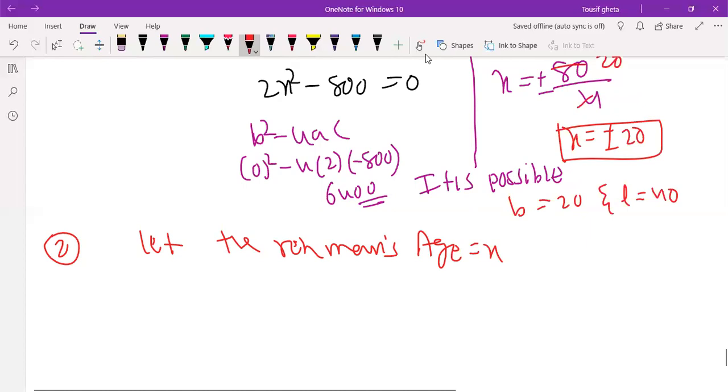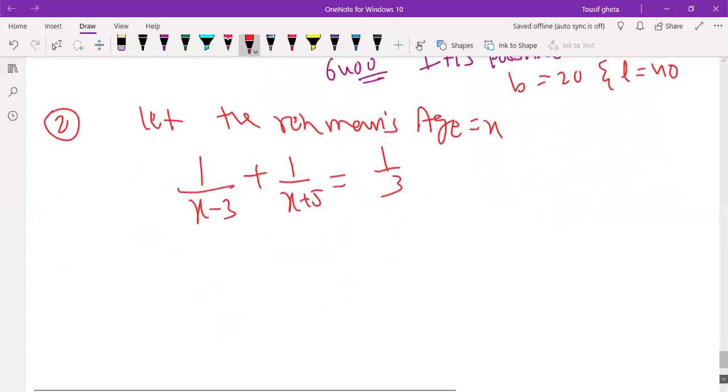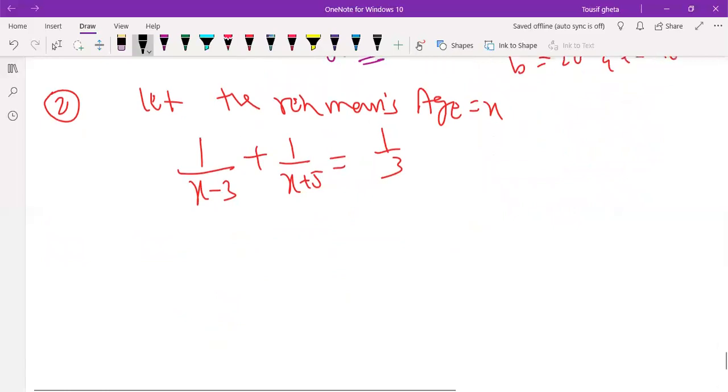Three years ago, the reciprocal means we write 1 by x minus 3. And the reciprocal 5 years from now means 1 by x plus 5. They said the sum is 1 by 3. Now you just go for the LCM and carry on. It is not tough now. Take out the LCM, x minus 3 into x plus 5.